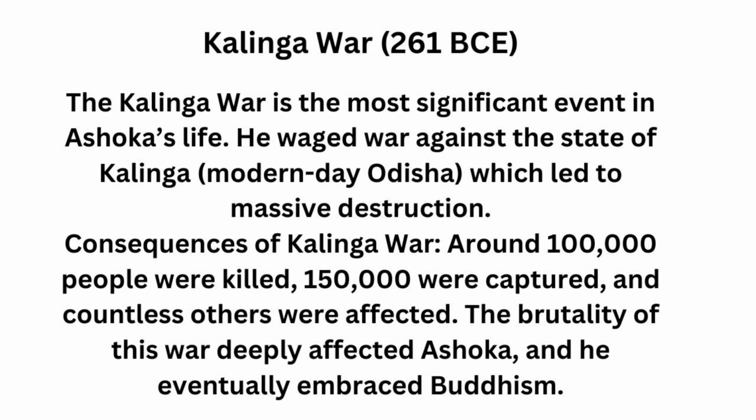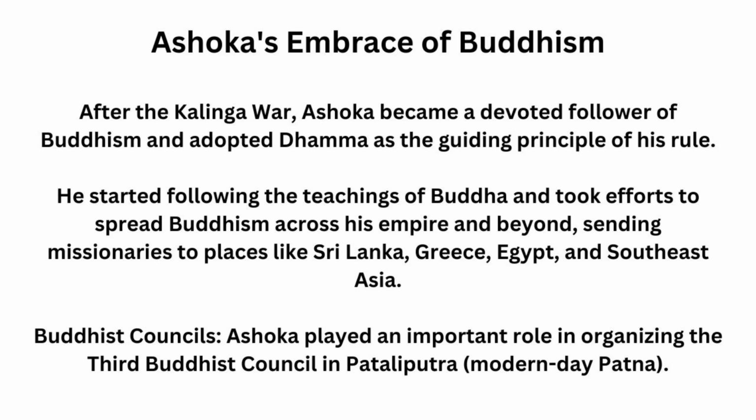There was a special feature of Ashoka's Dhamma policy. When the great Ashoka saw the massive destruction in the Kalinga war, when more than 2 lakh 50,000 people were killed or displaced from one place to another, he embraced Buddhism and followed its teachings and principles.